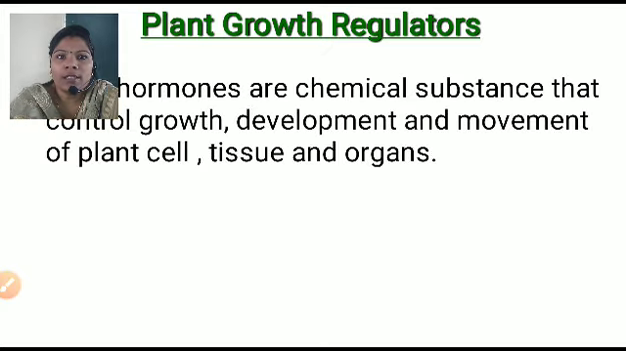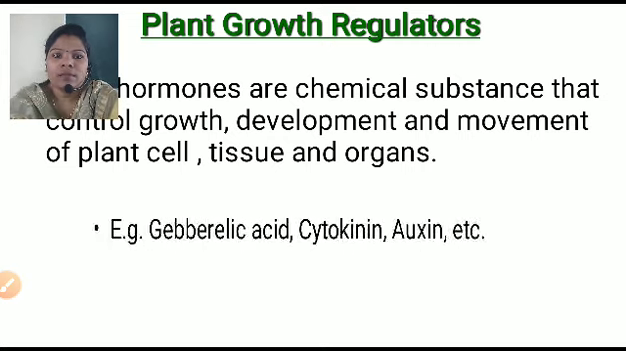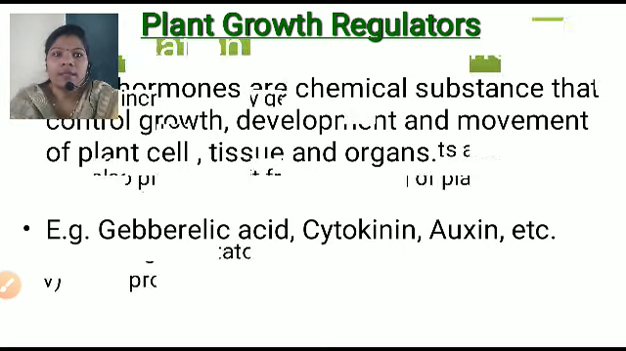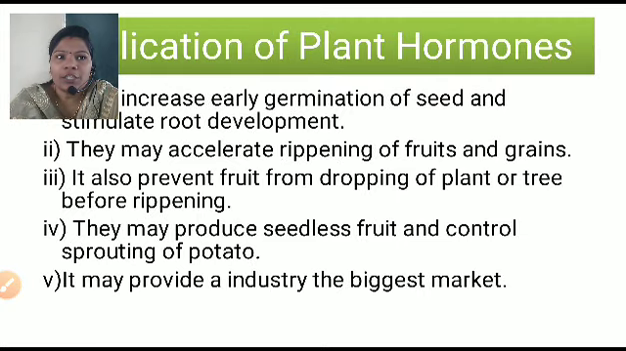Let me learn what plant growth regulators are. These are nothing but plant hormones, the chemical substances which control growth, development and movement of the plant tissue and organs of the plants, like leaves, stem, root and the fruits. Some examples are gibberellic acid, cytokinin and the auxins. Here it has some applications.